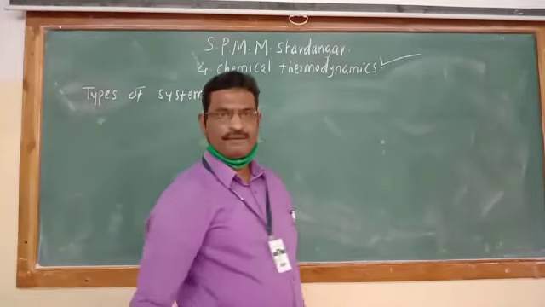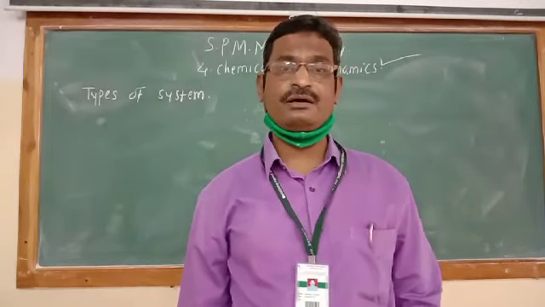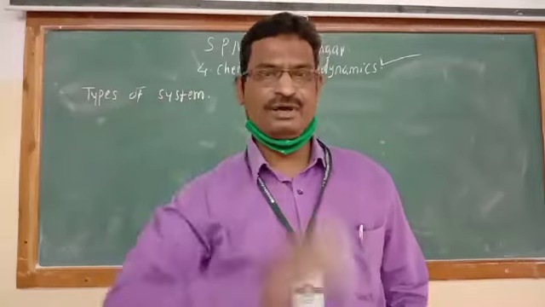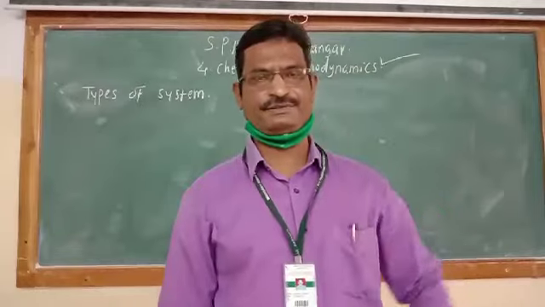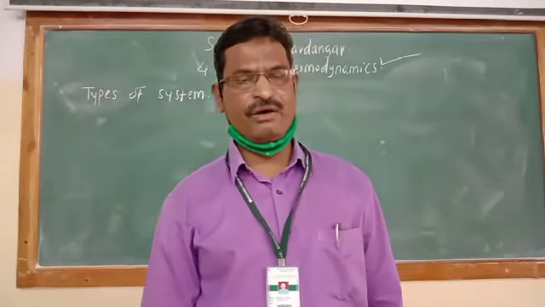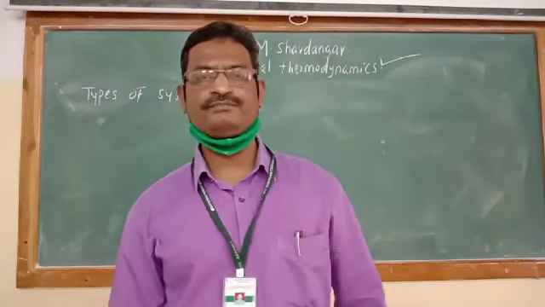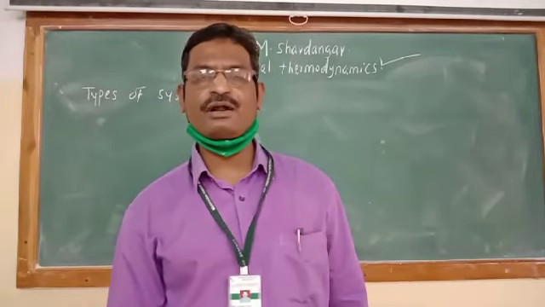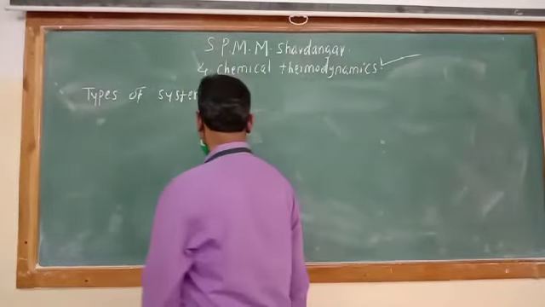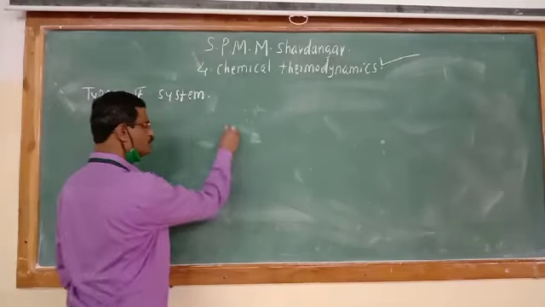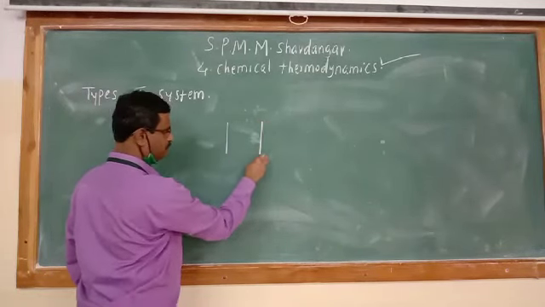On the basis of exchange of energy and matter in between system and surrounding, there are three types of systems. See over here, suppose we have water in a beaker.